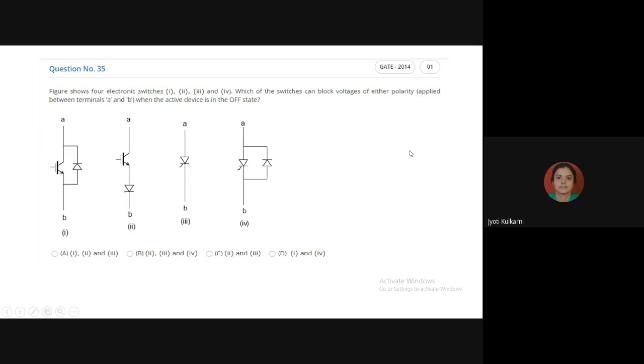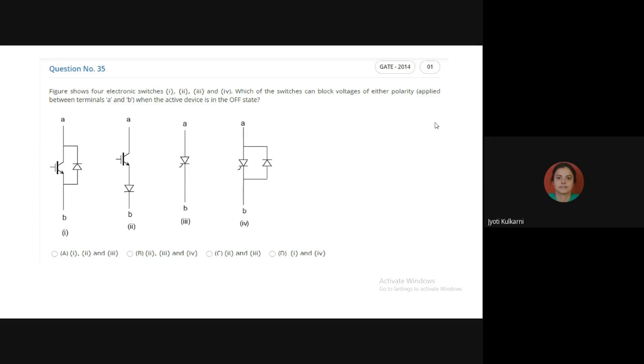Now in this question, again, you have to apply your own logic. The slide which I have taken for you, that is power semiconductor devices, and whatever theory I have explained till now, on a similar basis we have to solve this particular question. So now read the question. Figure shows 4 electronic devices, 1, 2, 3, 4. Which of the switches can block voltage of either polarity applied between terminal A and B when the active device is in the off state?